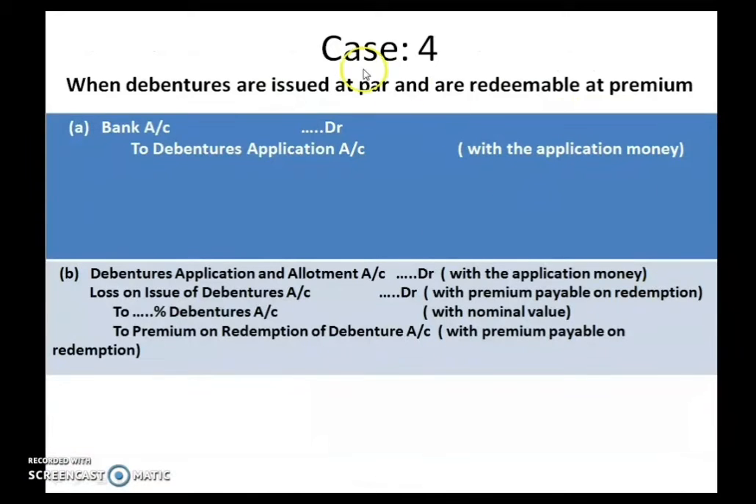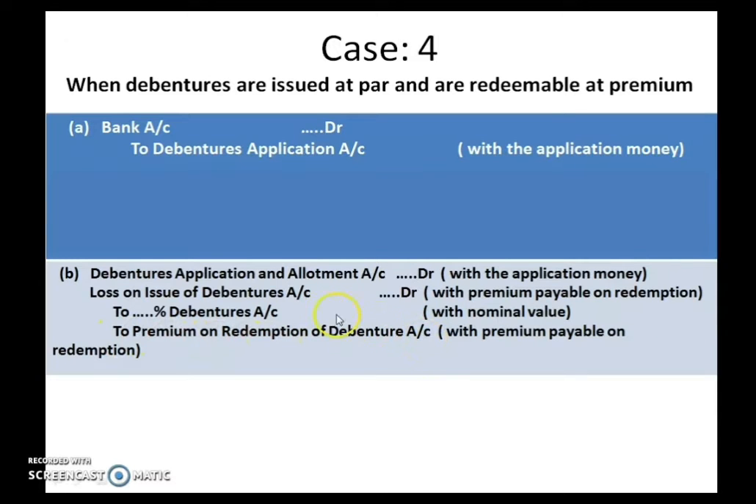Now let us discuss case 4. When debentures are issued at par and are redeemable at premium. Issued at par but repaying it at premium. So the journal entry goes this way: bank account debited to debenture application account, and the second entry is debenture application account debited, loss on issue of debentures account debited to percentage debenture account, to premium on redemption of debenture account.